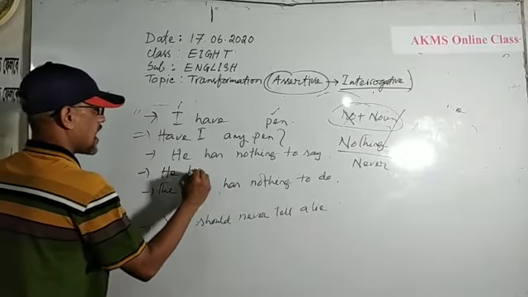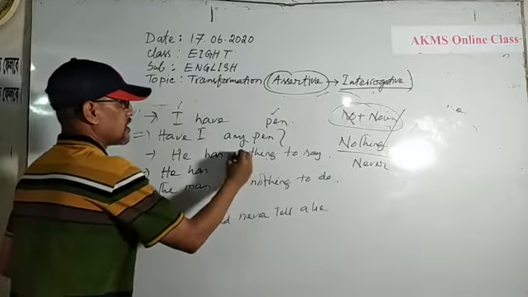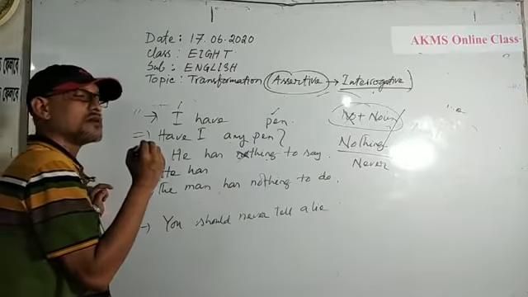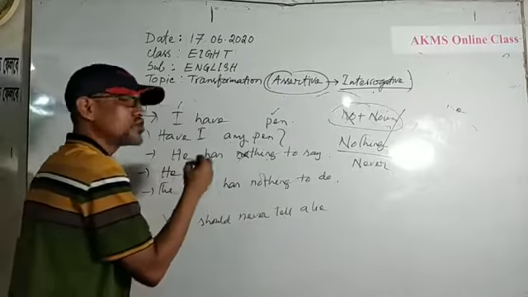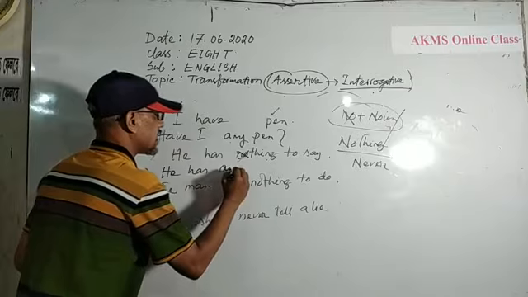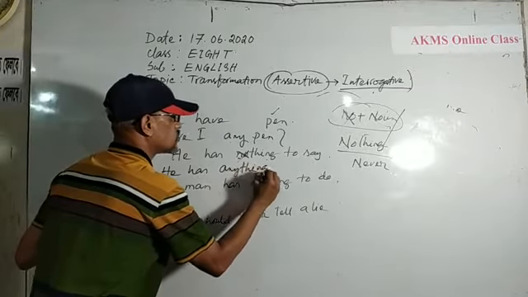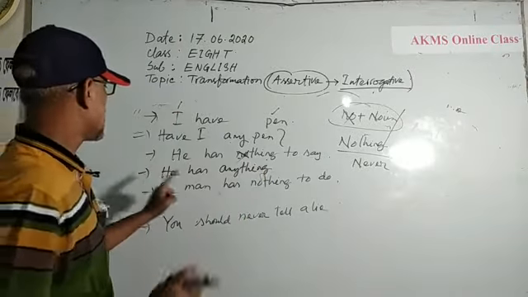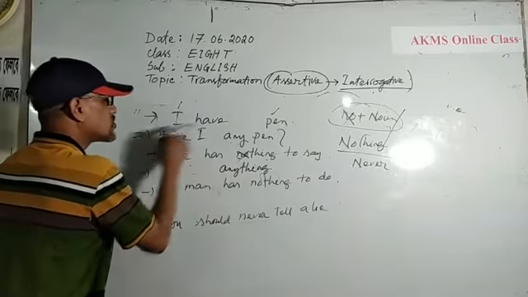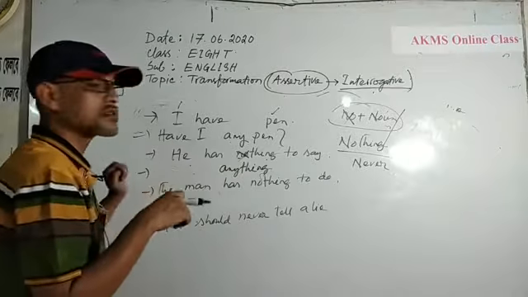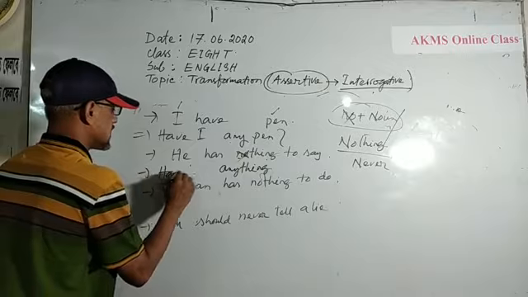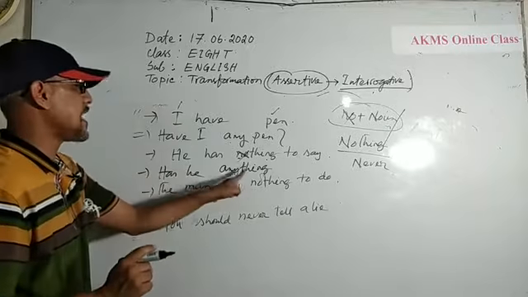He has nothing. Whenever you find "nothing," you should use "anything." You should bring the auxiliary verb. Has he anything?